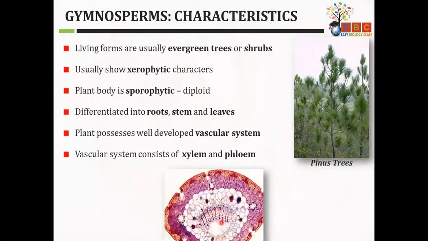Now let us talk about the gymnosperms we can see around us now. Generally, they are evergreen trees or shrubs. Evergreen tree means, what do we mean by evergreen and deciduous, beta? Any idea, anyone? Two types of plants are there, deciduous and evergreen. Have you ever heard about them? Yes, ma'am. What are they, beta? Do you want me to tell what they are?